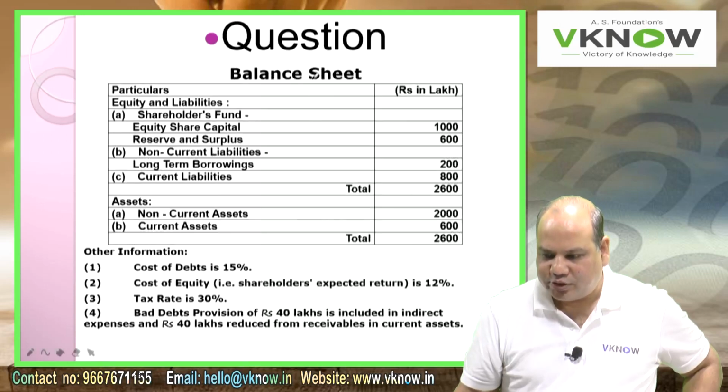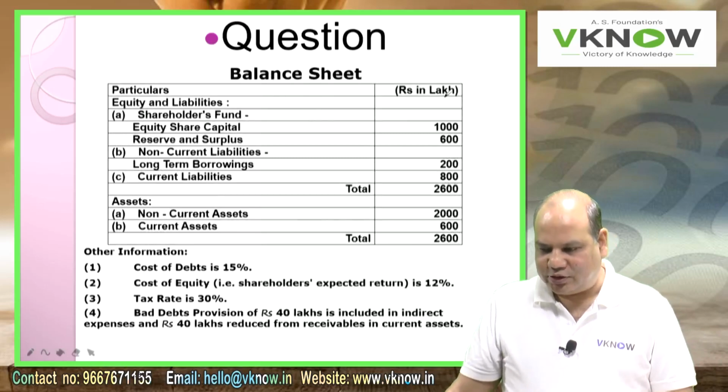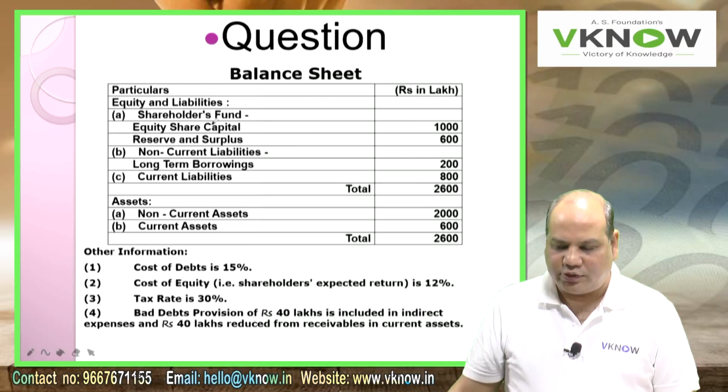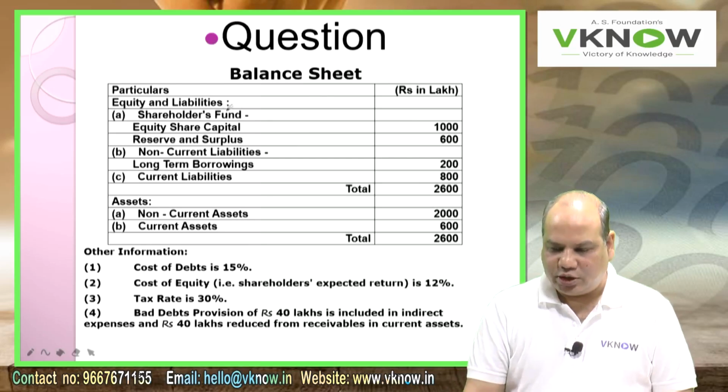Then write balance sheet. Balance sheet, right hand side, rupees in lakhs. Equity and liabilities. Under that, shareholders funds. Equity share capital 1000.